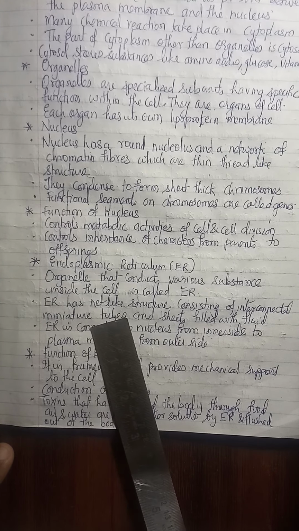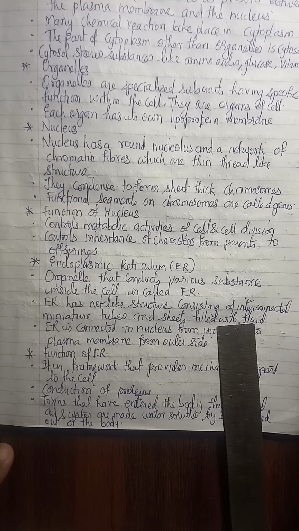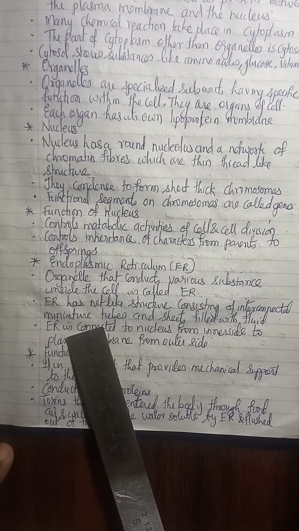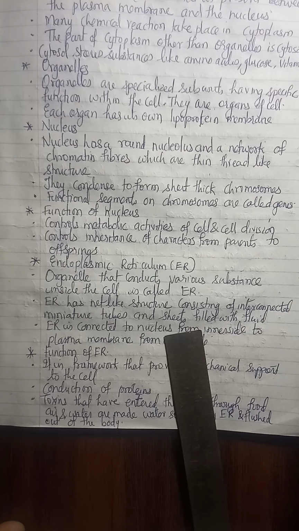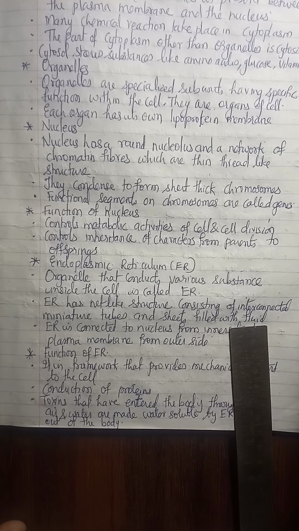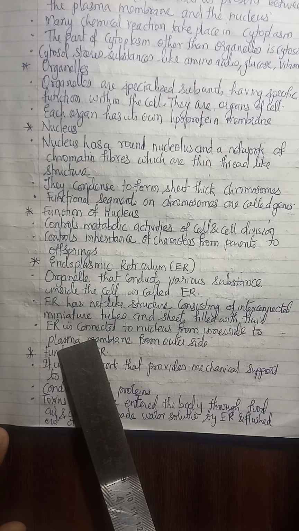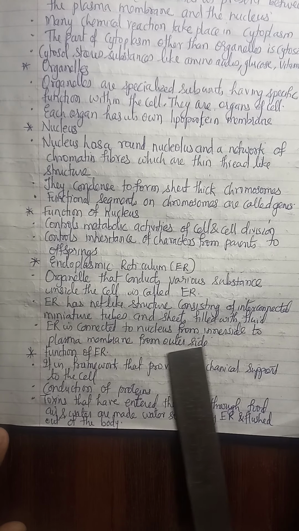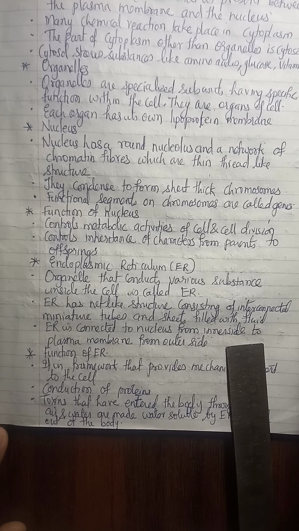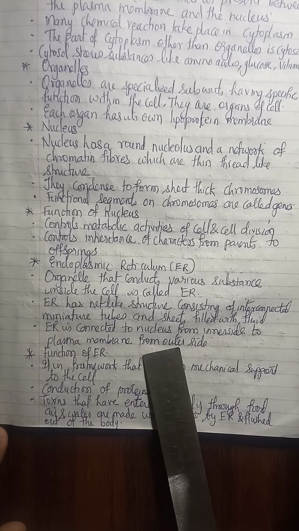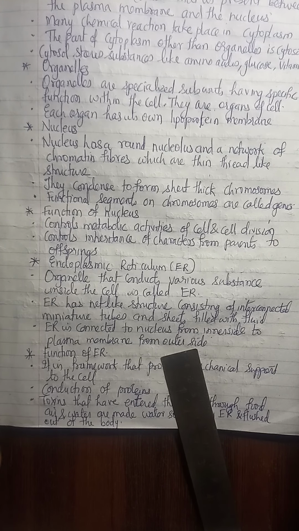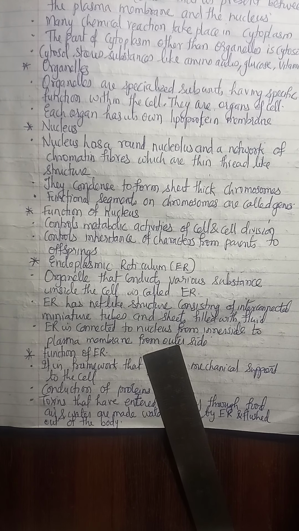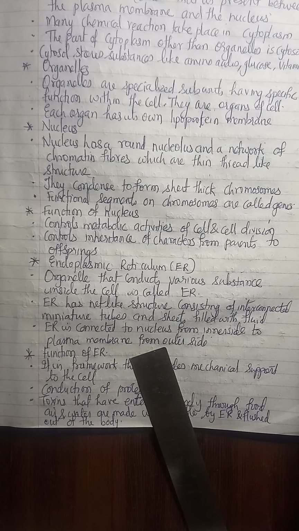Endoplasmic reticulum has a net-like structure consisting of interconnected miniature, means very small, tubes and sheets filled with fluid, here implies liquid. ER is connected from the nucleus on the inner side to the plasma membrane on the outer side. From the nucleus inside to the plasma membrane outside, the net is interconnected with each other.